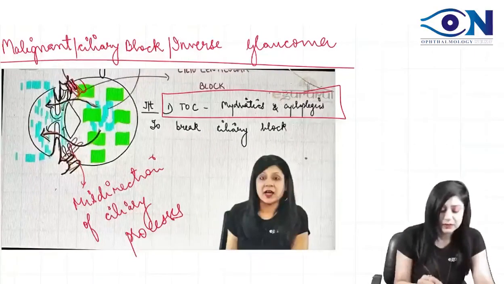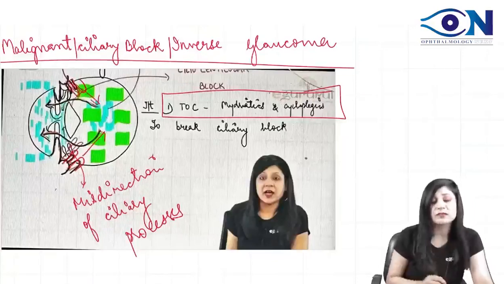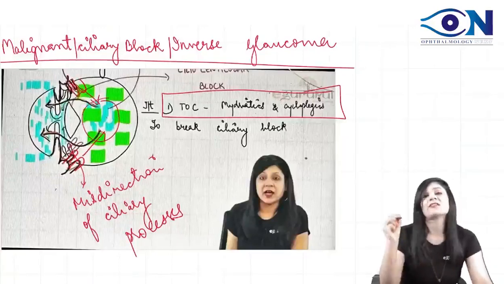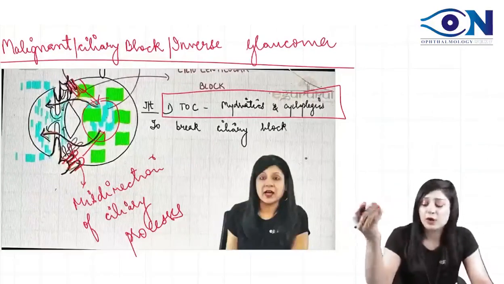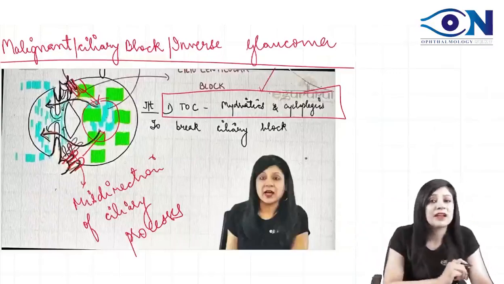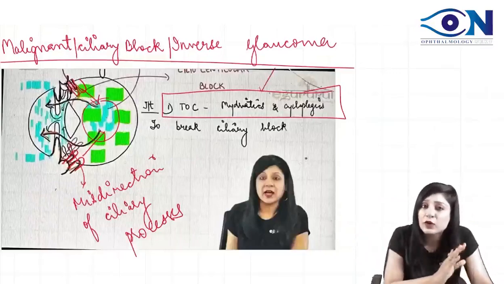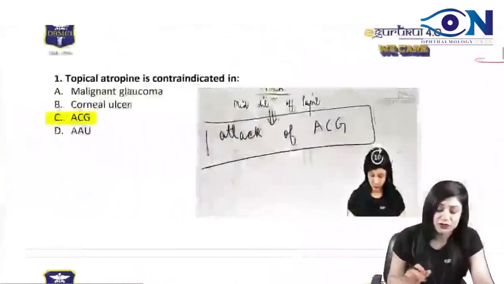Due to this backward tilting of the ciliary processes, the aqueous humor is also going backwards. It is accumulating in the vitreous cavity. So we have to open this ciliolenticular block, which is opened by mydriatics and cycloplegics. So obviously it is not contraindicated. It's a drug of choice rather.